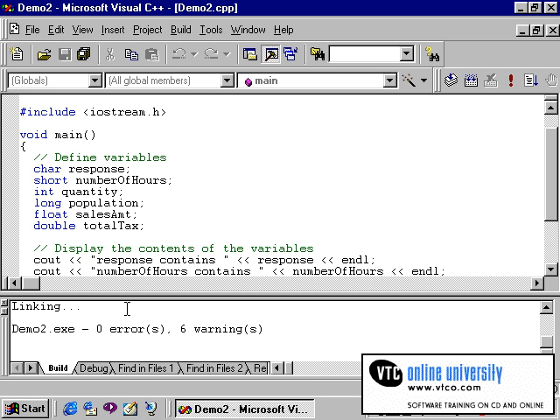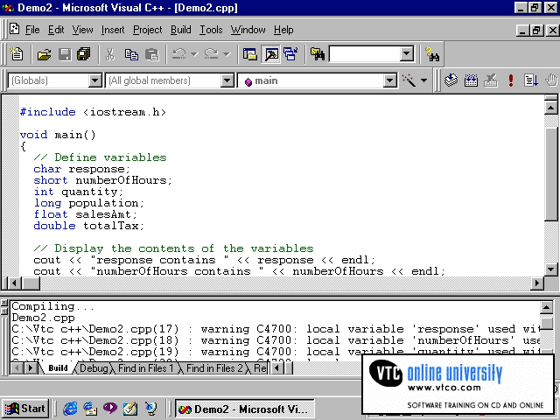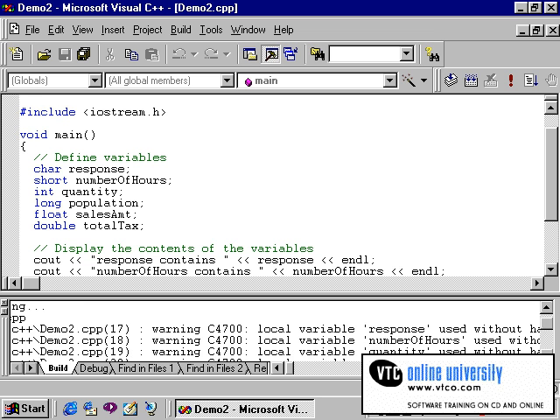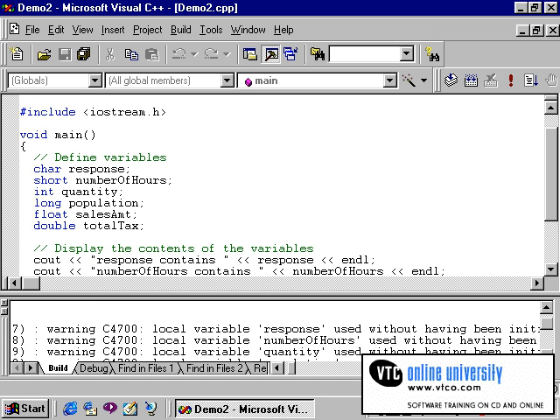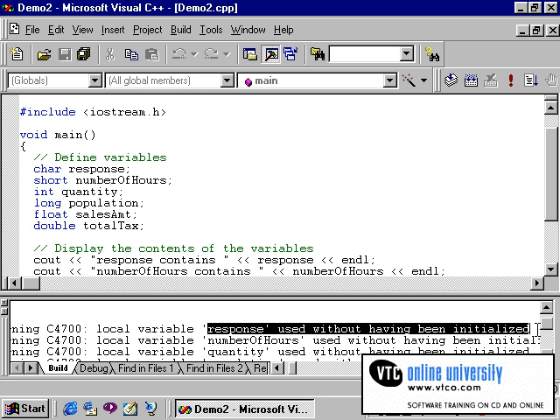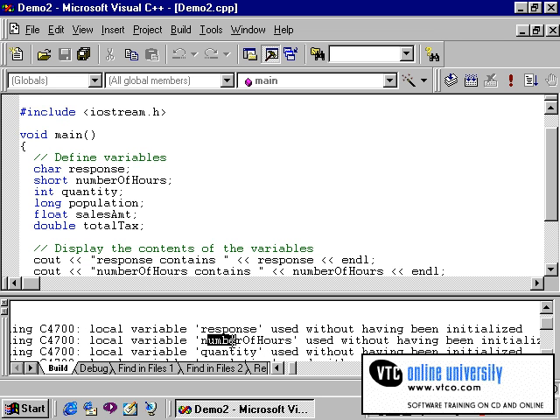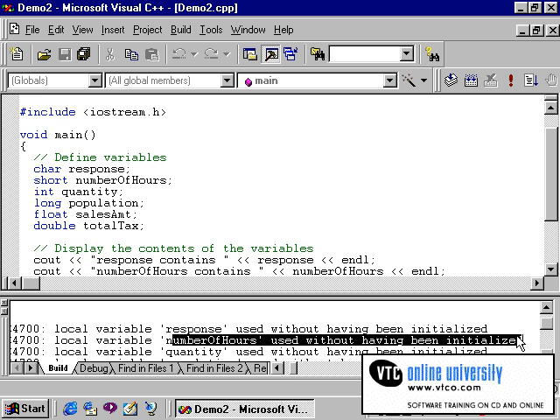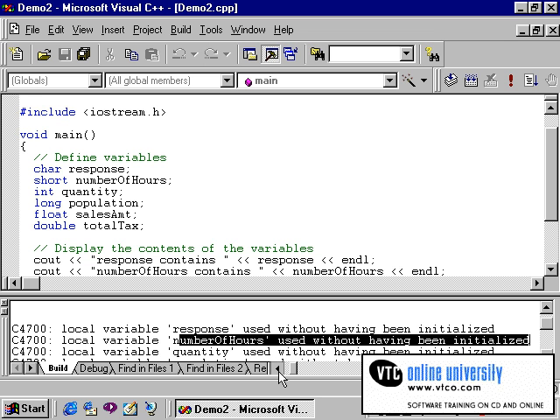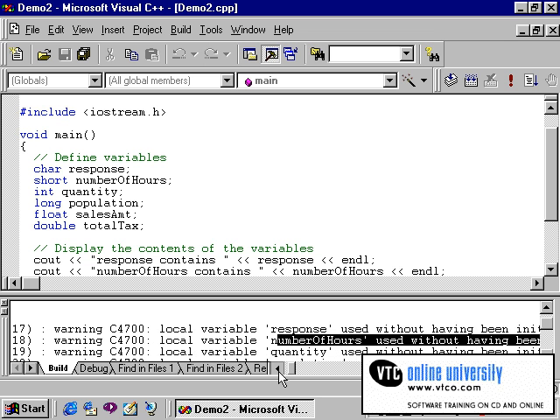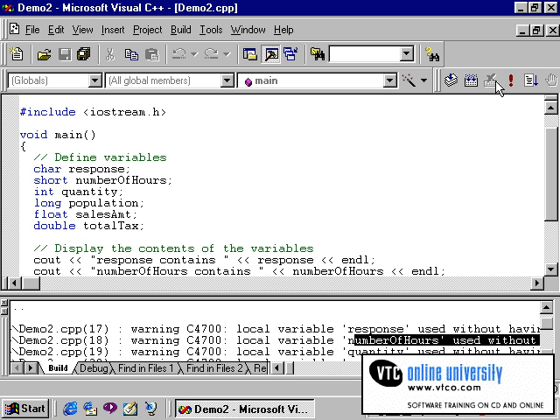You'll notice that after the compile takes place I receive a message of 0 errors and 6 warnings. The 6 warnings are coming from the fact that I have not initialized these variables. As you can see from the messages, it tells me that my variable response was used without having been initialized. And I get similar messages for each of the other variables. Now these are warnings, which means I can execute the program. So let's just run that and see what happens.